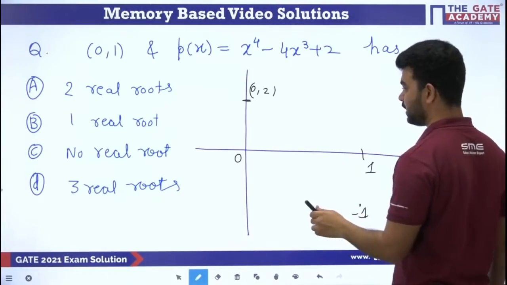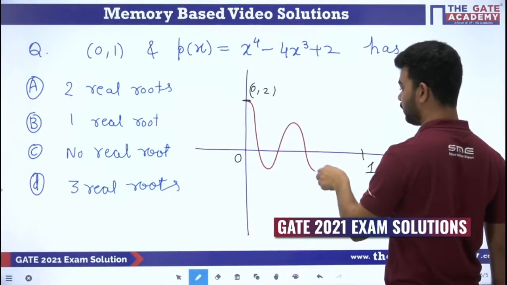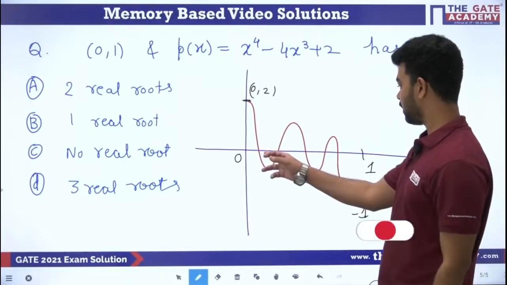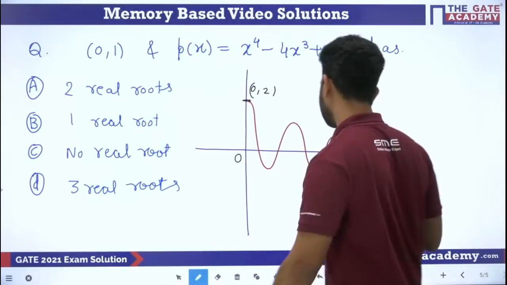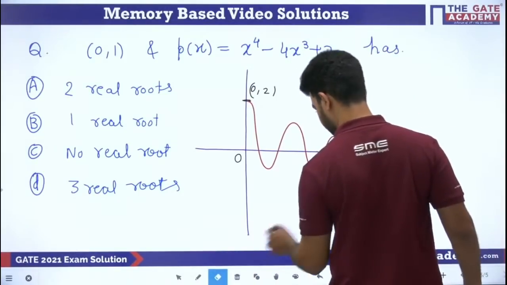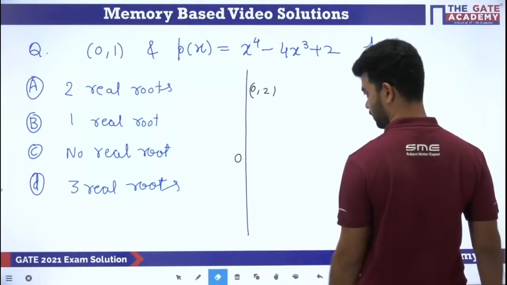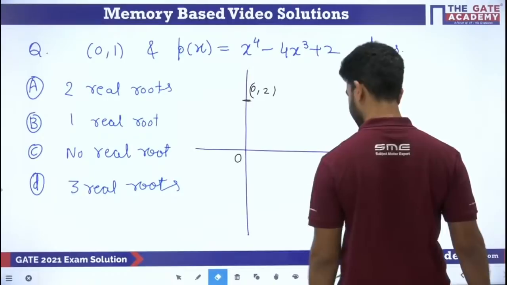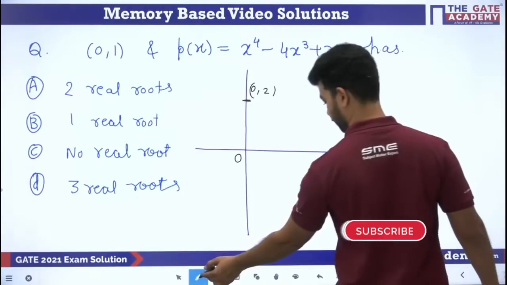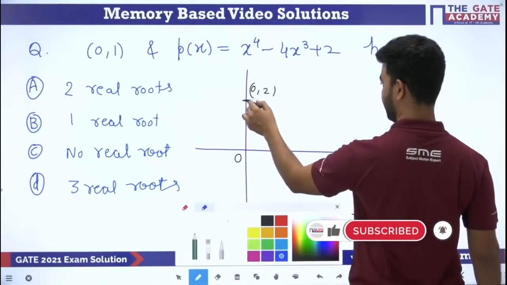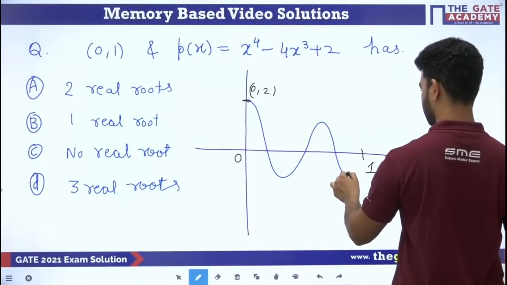Now you are seeing that the graph is definitely crossing the x-axis, but we don't know how many times it is crossing. If it is crossing like this, then 1, 2, 3, 4, 5 real roots, which is not possible. So let me delete this and make another graph. Suppose it is going like this. 3 real roots are not possible, okay?